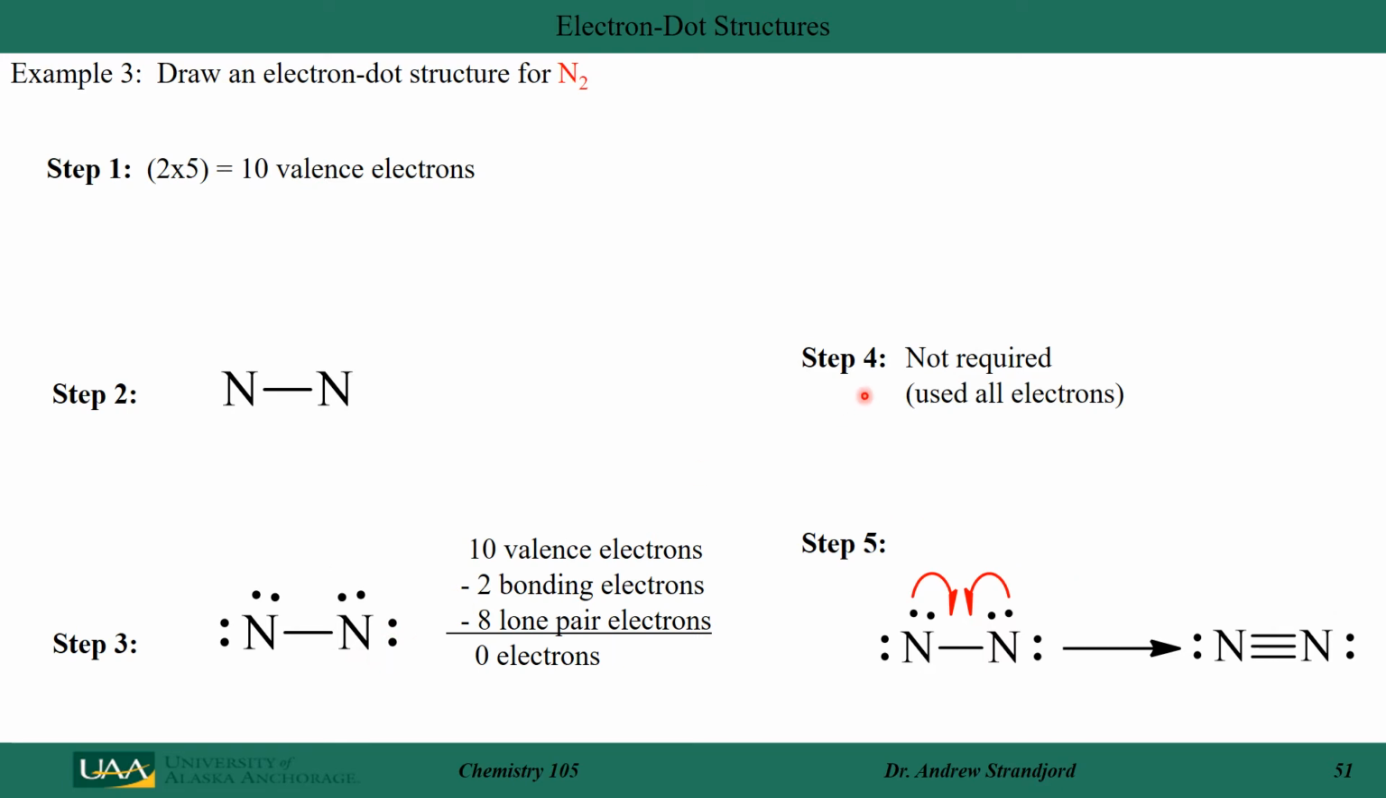Again, I don't have any electrons left, so I cannot do step 4. And in step 5, I'm going to use some of those electrons that are isolated on each of the nitrogens to form 2 new bonds, or form a triple bond. Each nitrogen now has 8 electrons around it to fulfill its octet, a valid Lewis dot structure of N2.